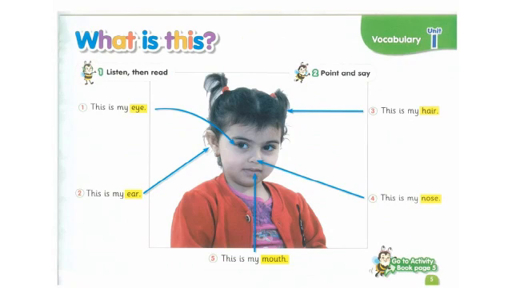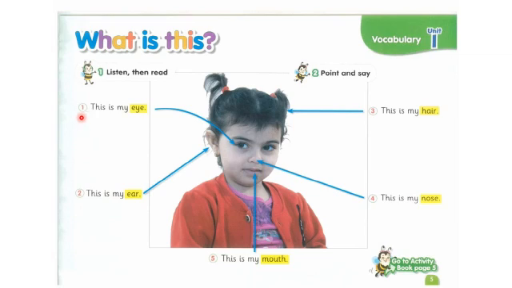Okay KG1, I want you to look at this person. Is that a girl or a boy? It's a girl, right? And these are the parts of her face. This is her face, and these blue arrows are pointing to the parts of her face. The first exercise here says, listen, then read.